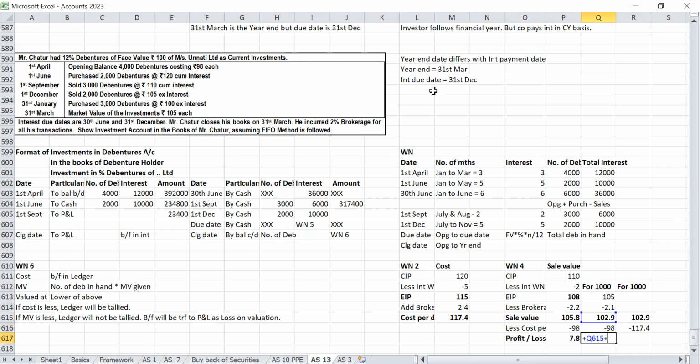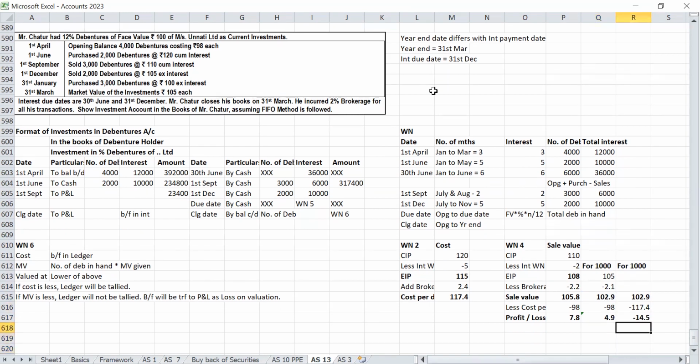Here you have a profit of 4.9, here a loss of 14.5. So for 1,000 each, this is the profit, this is the loss. So net loss 9,600. Correct?